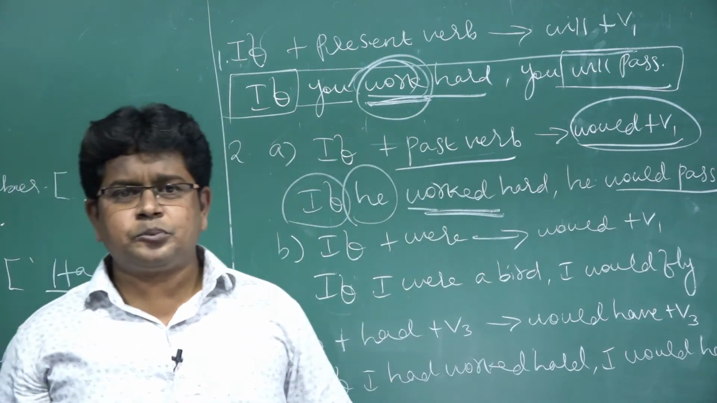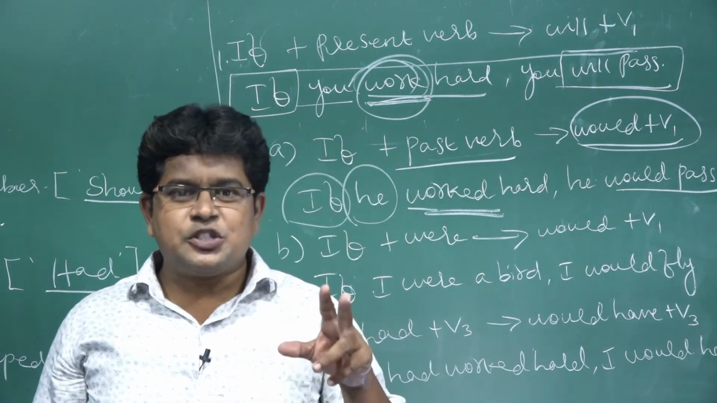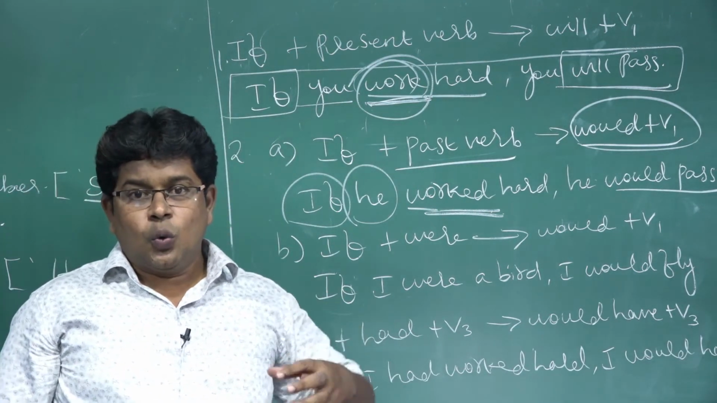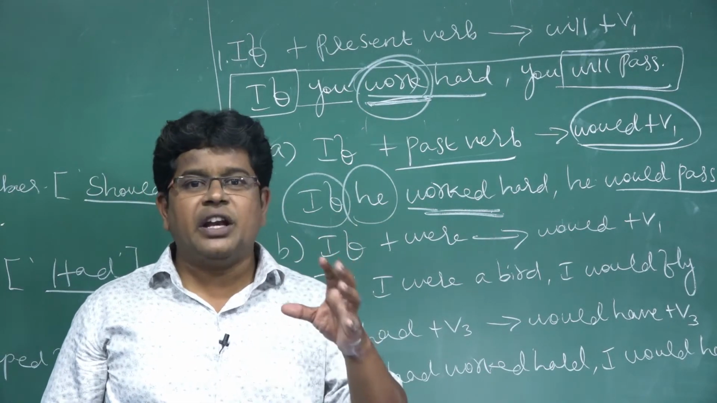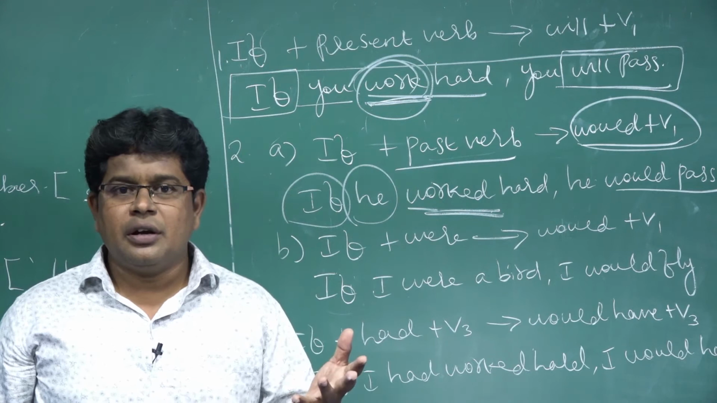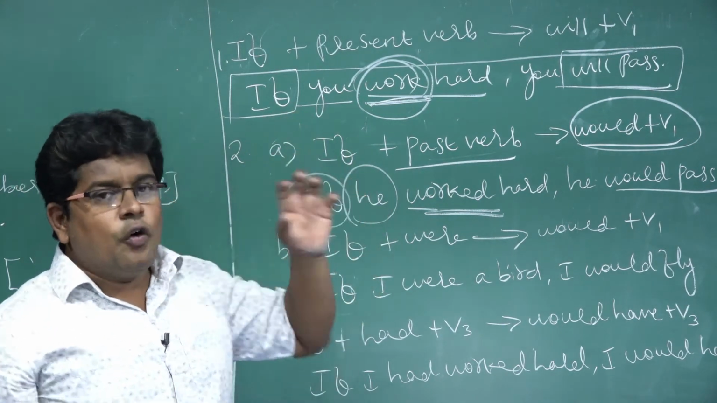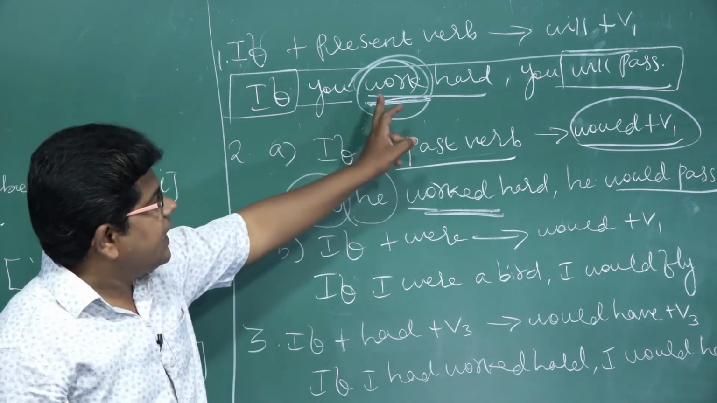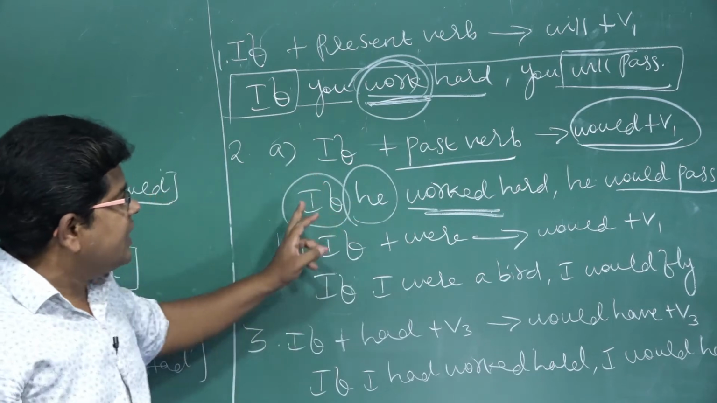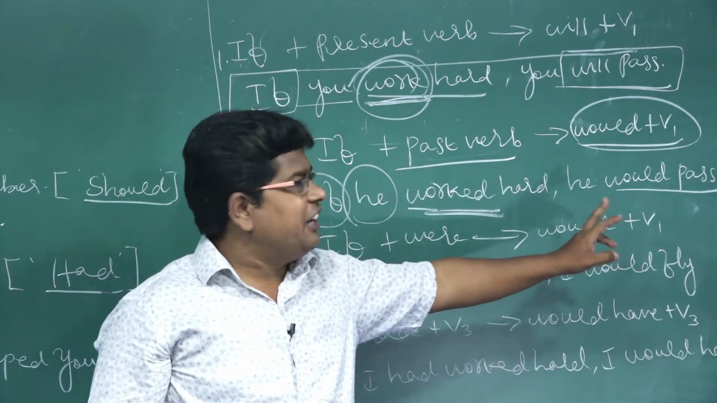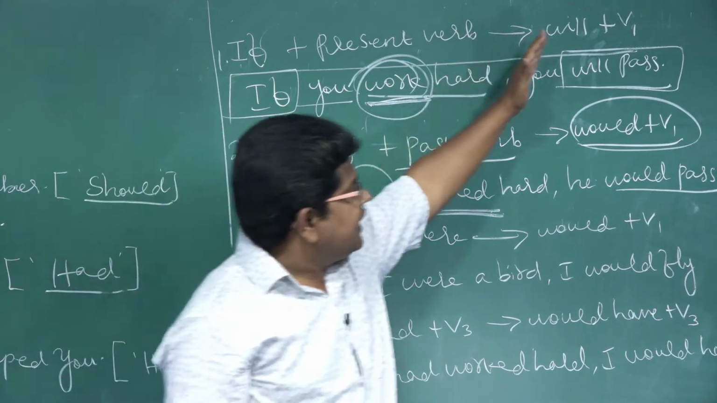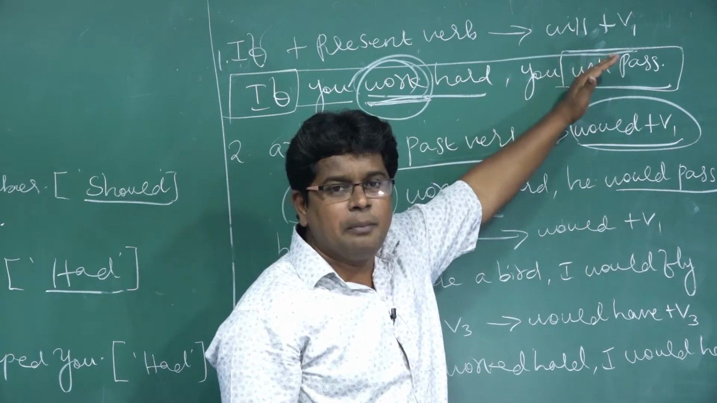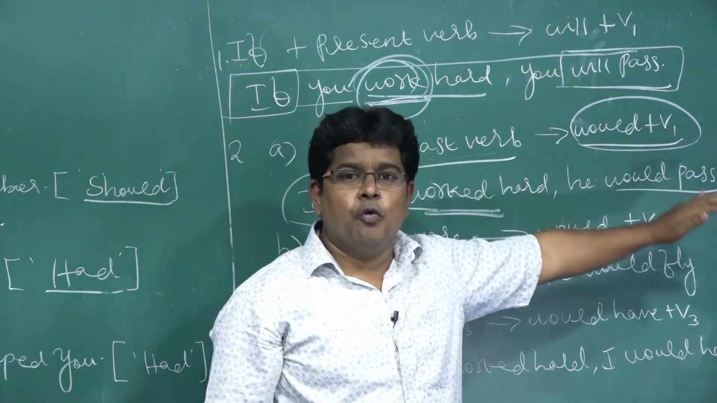Again I am saying, the heart of the sentence is the verb. For a human being, the heart is very, very important. Without the heart, we cannot function. Like that, the heart of the sentence is the verb. See, if plus present, will plus V1. If plus past, would plus V1. If the verb is changing, in that second type also, we have to change. Will plus V1 is standard, don't change anything. Next, would plus V1.